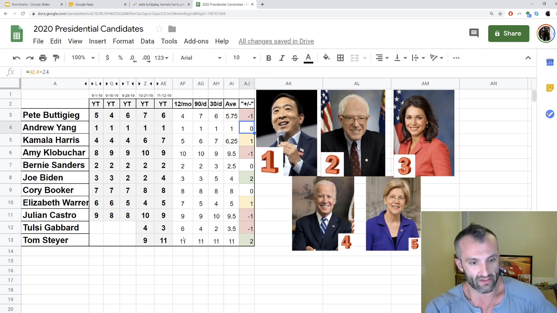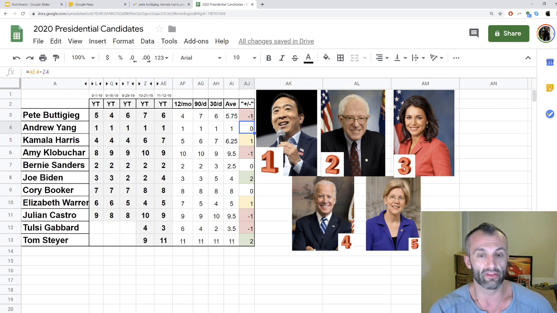I'm going to tie this into the next point around Miss Gabbard, but where is it? I think I actually flip-flopped that backwards, right? Yeah, I did. These are going to be the exact opposite of the color coordination which I have. We see that Pete's moved up 1 spot from the last time we did this. Apologize, I got confused there. Kamala Harris has lost a spot, so they've actually just flip-flopped back and forth. Amy's moved up a spot. Bernie stayed the same.